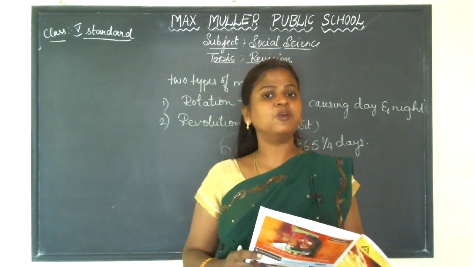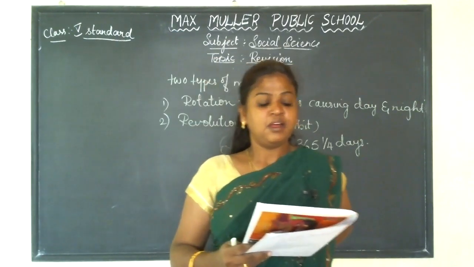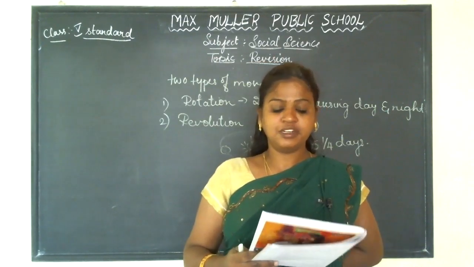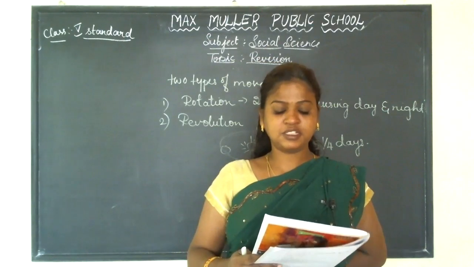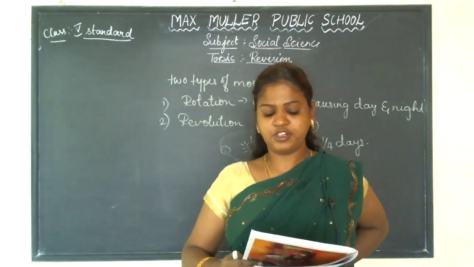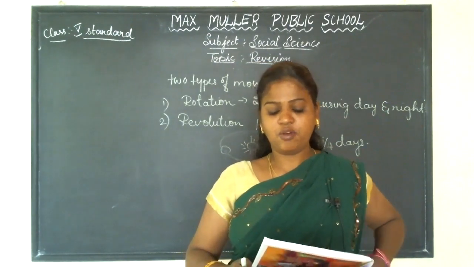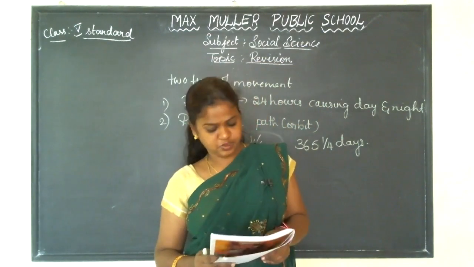So this is about the rotation which I studied. Ready. The movement of the earth around the sun in a fixed path is called revolution. It takes 365.14 days to complete a revolution around the sun. This is about the revolution.